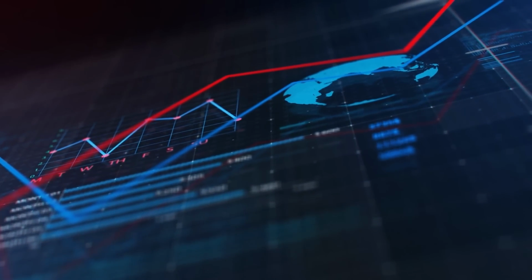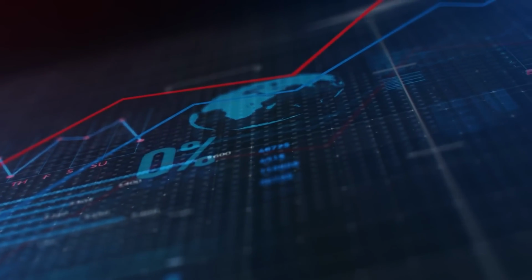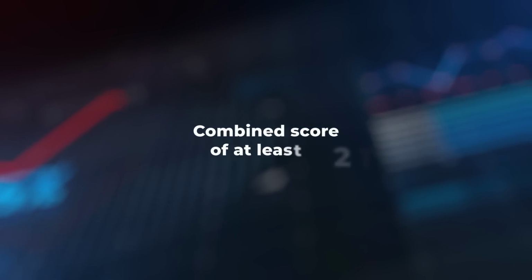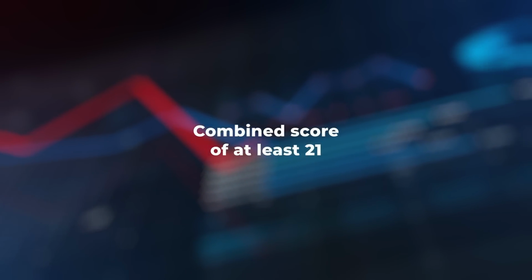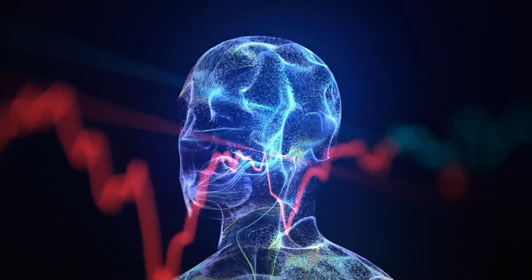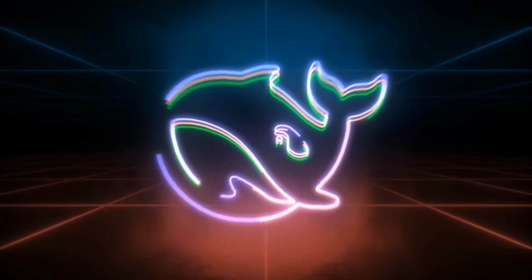I'll be giving Deepseek a rating from 0 to 10 on how well it can achieve my requests, and I'm looking for a combined score of at least 21 to give Deepseek the green light as a high-quality trading companion. Now let's jump in and see what Deepseek is made of.